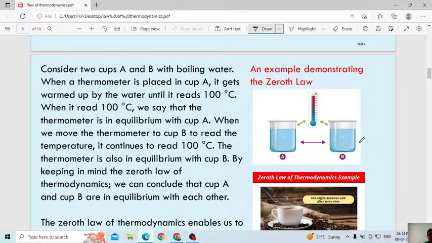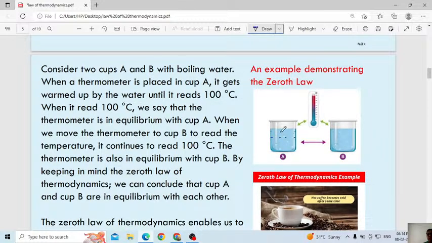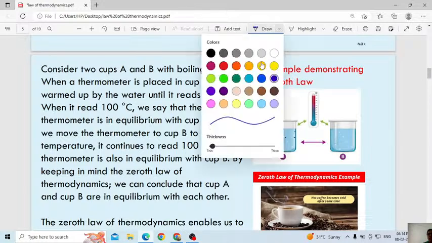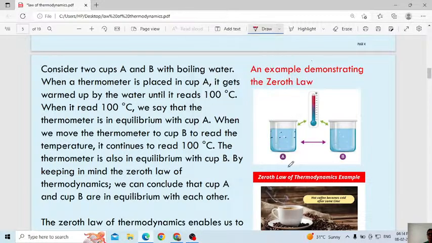Consider two beakers, take water, and boil the water up to 100 degrees. The temperature of that water has to reach boiling temperature. Then with a thermometer you can measure the temperature of system A. I will consider this as system A.